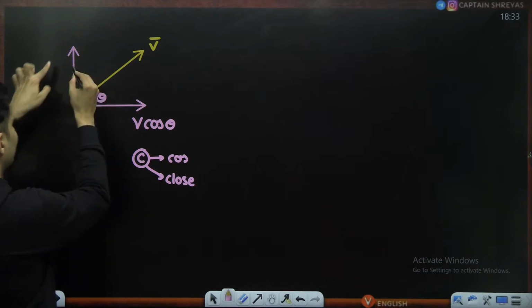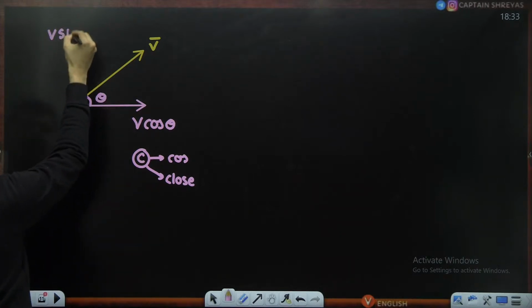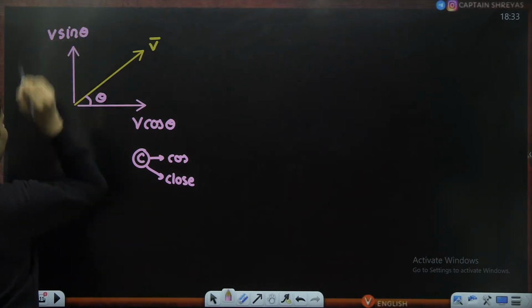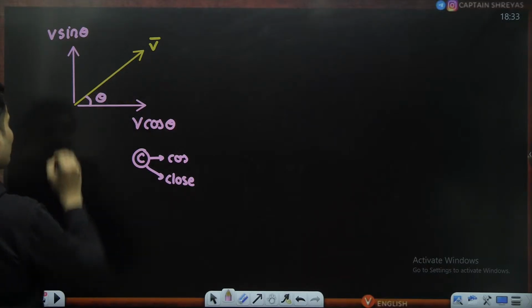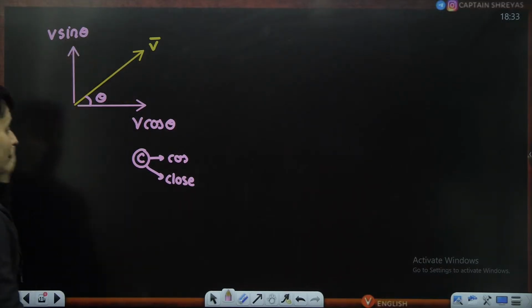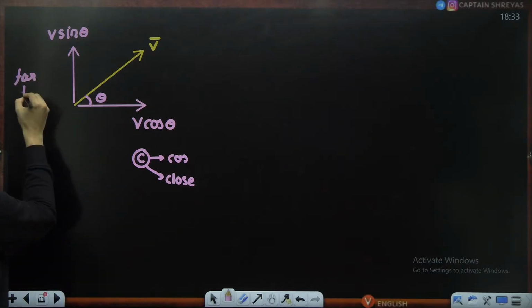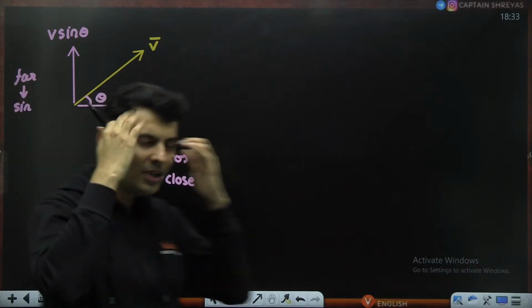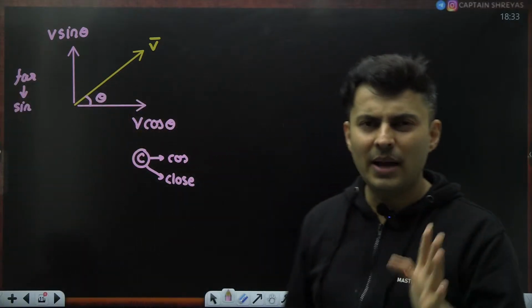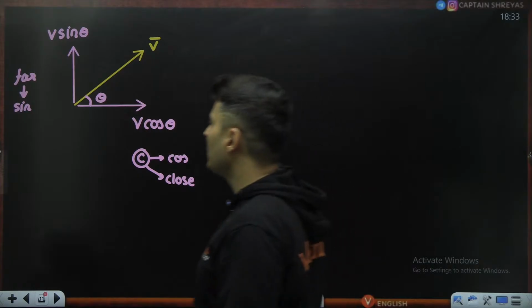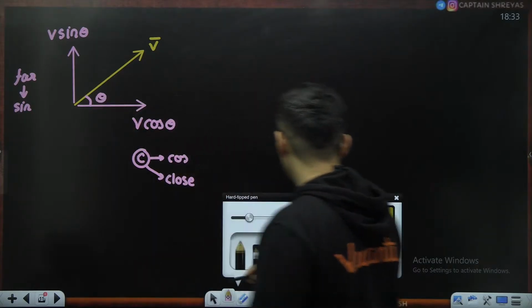Naturally, the one which is far away will become the sine component, or you can say V sine theta. And one way to remember it is, because this is far away, you have committed a sin. So think of it in a very weird way, just imaginary things to remember it. So far away, that's why sin.